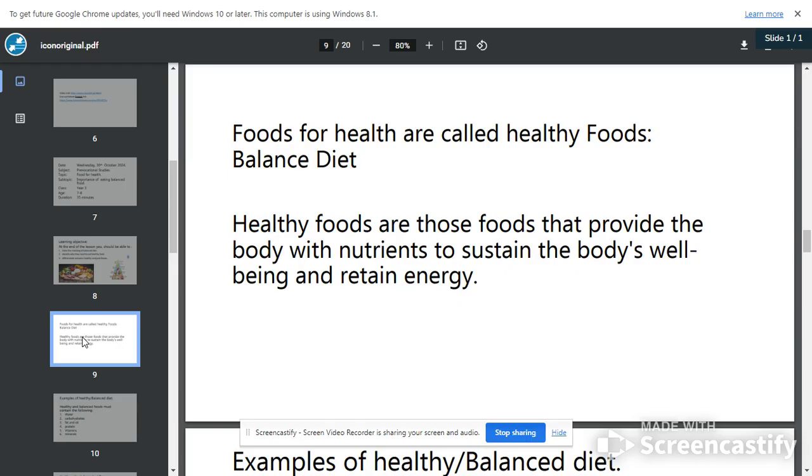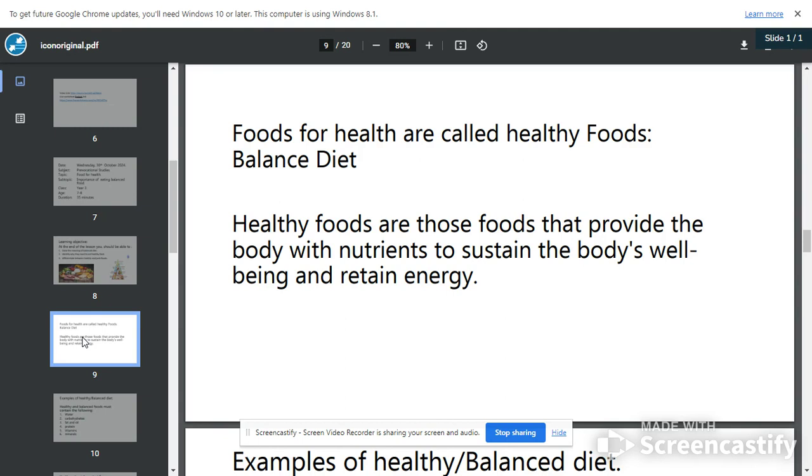Now, food is very, very important for our health. When you eat good food, you stay healthy. And those foods that will keep us healthy, we call them balanced meal, balanced diet. The balanced diet is a meal that contains all the 6 classes of food. A little here, a little there, put together.